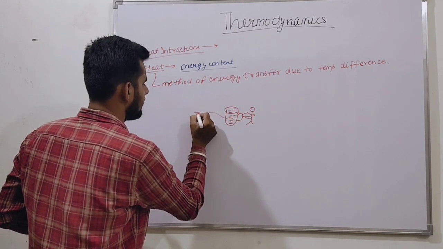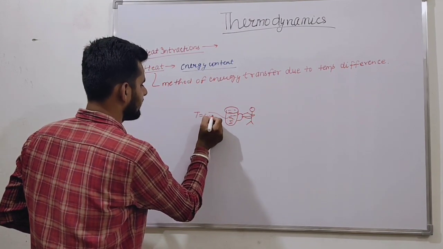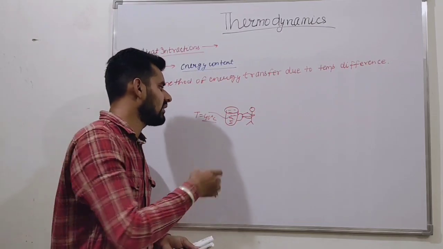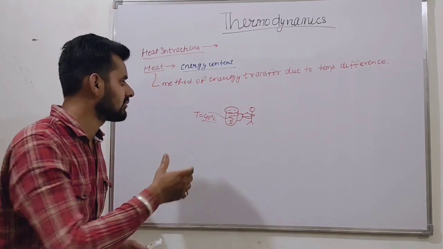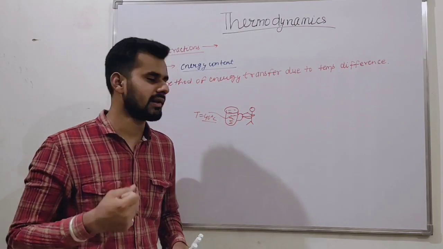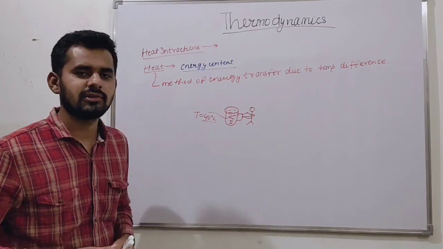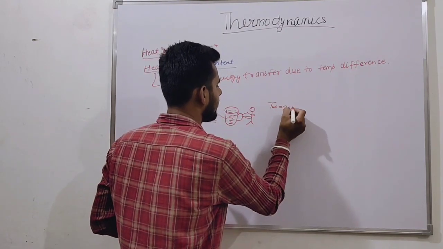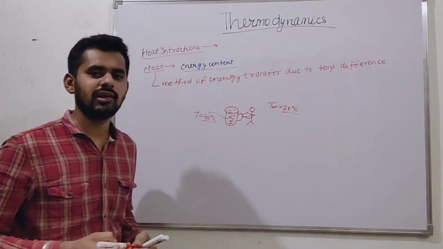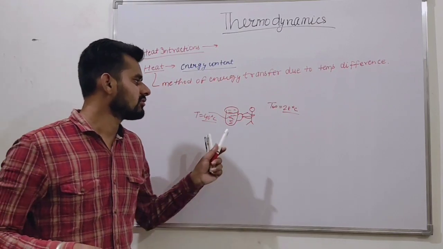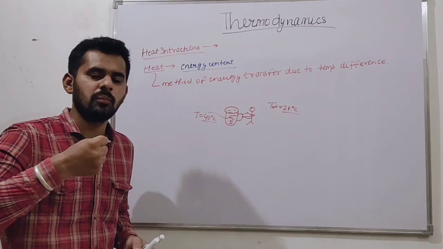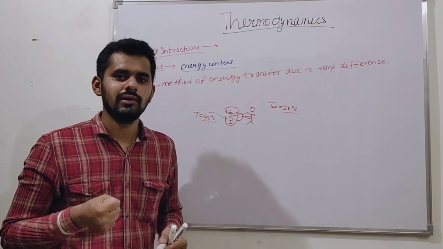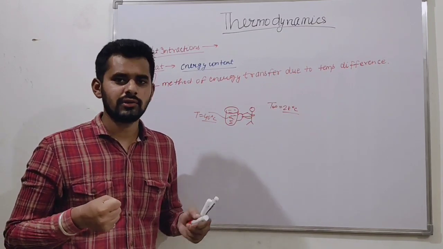Let us say its temperature is 40 degrees Celsius, a very hot coffee, and the ambient temperature is 28 degrees Celsius. Then Chandu, holding the cup of coffee in hand, starts talking to another friend.